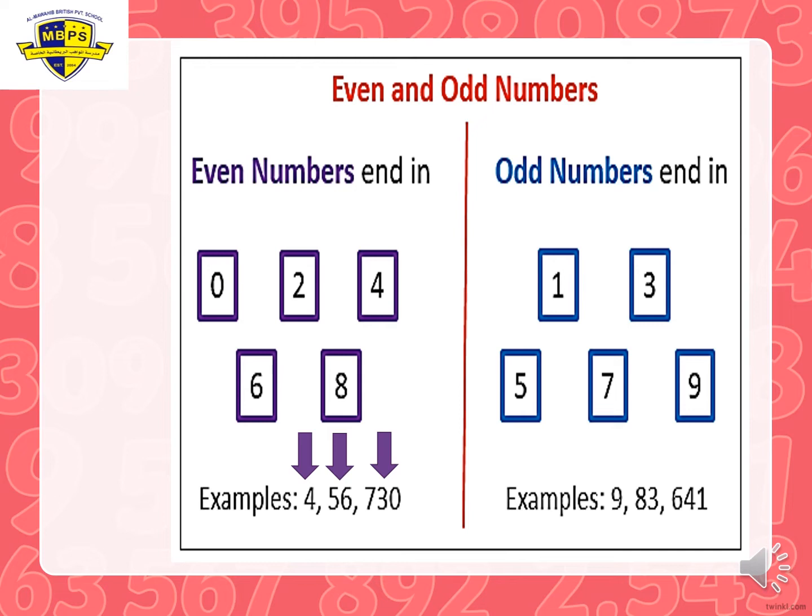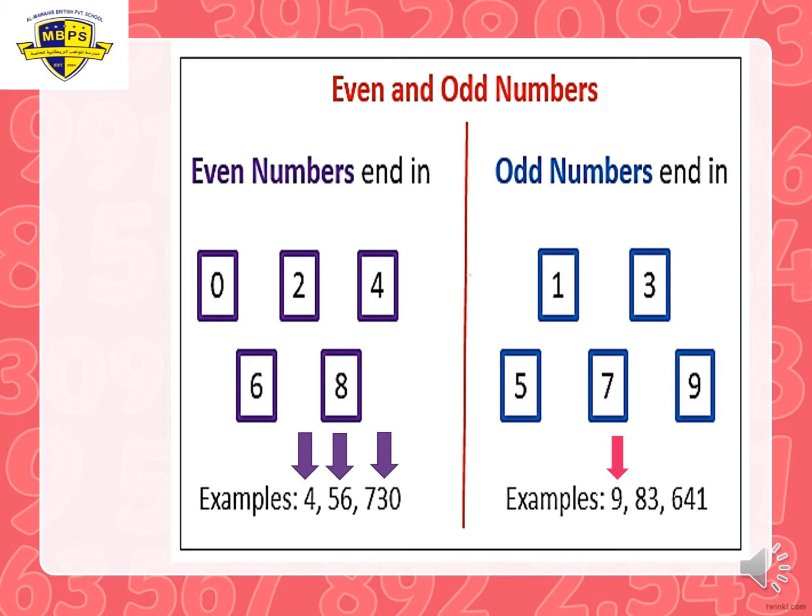Now let's move to the odd numbers. Odd numbers end in 1, 3, 5, 7, 9. And don't forget that these numbers all the time they have 1 left over. That's why they are odd numbers. Let's look at the examples of odd numbers. We have number 9. Number 9, it's an odd number.